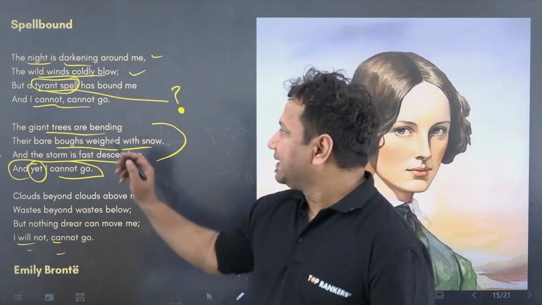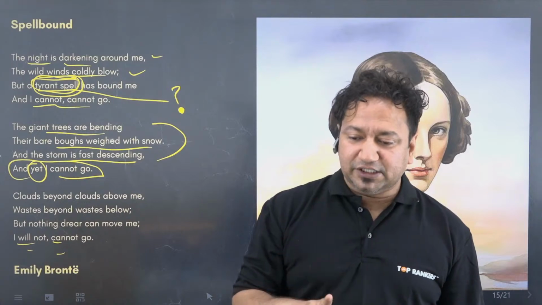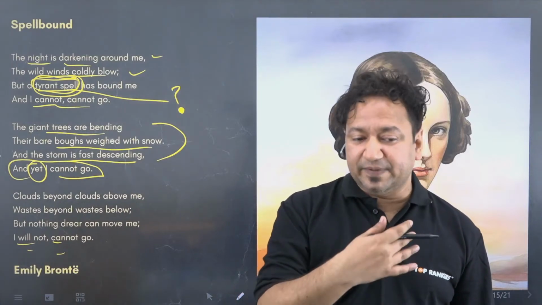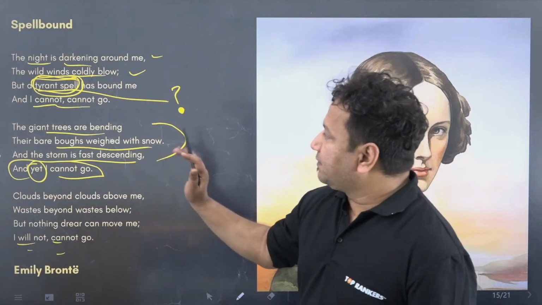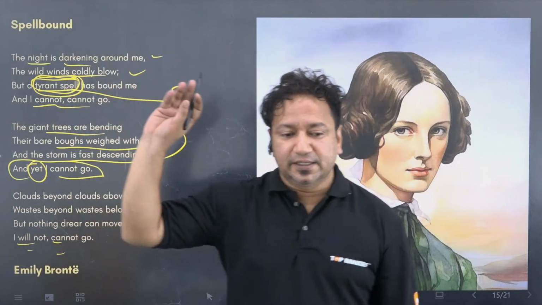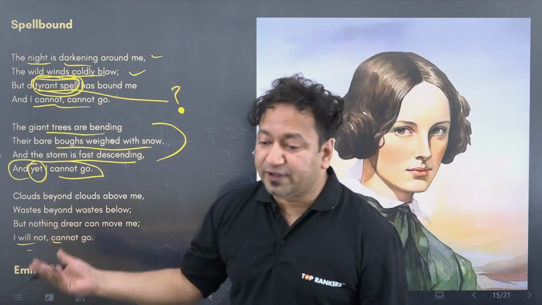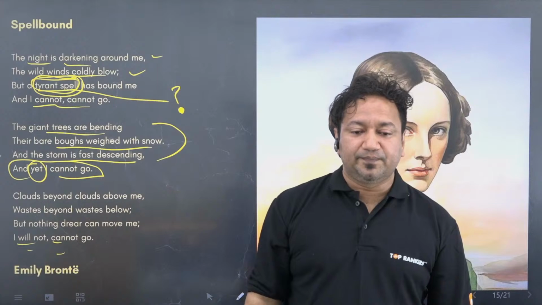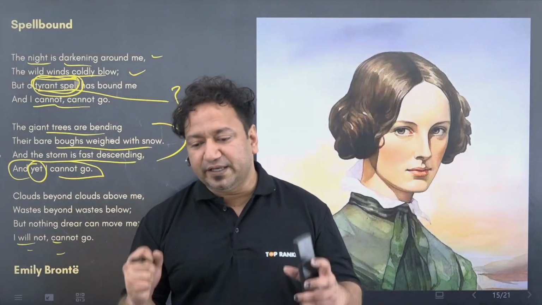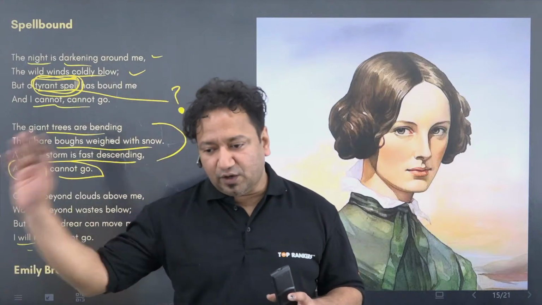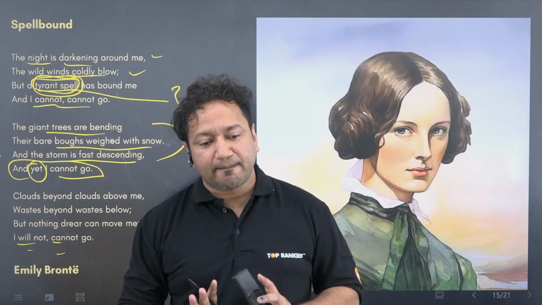So what is this tyrant spell? This is the only word that has not been explained anywhere in the entire poem, and it is open to a lot of interpretations. Is she dead? Is she depressed? Is she inside a jail? Is she in a purgatory? She can be anywhere, but there is one thing that we are sure of, that she is in a very bad state of either mind or place or situation. Right? That is what we can say.